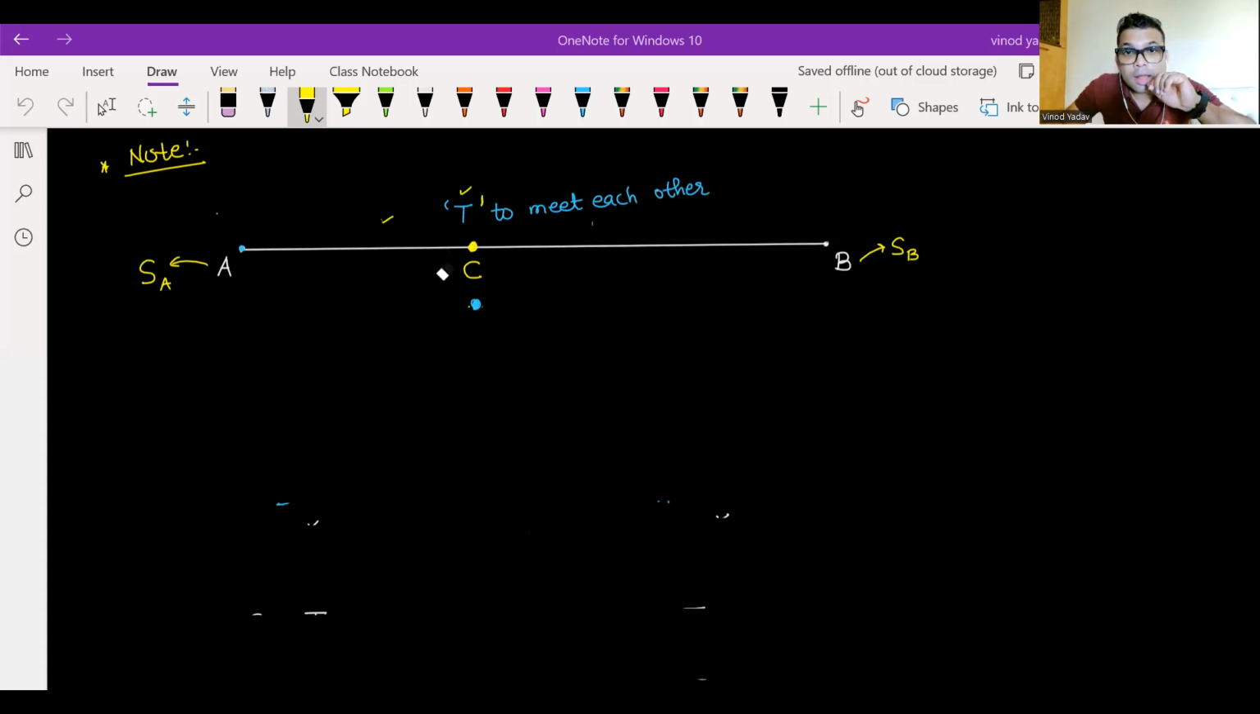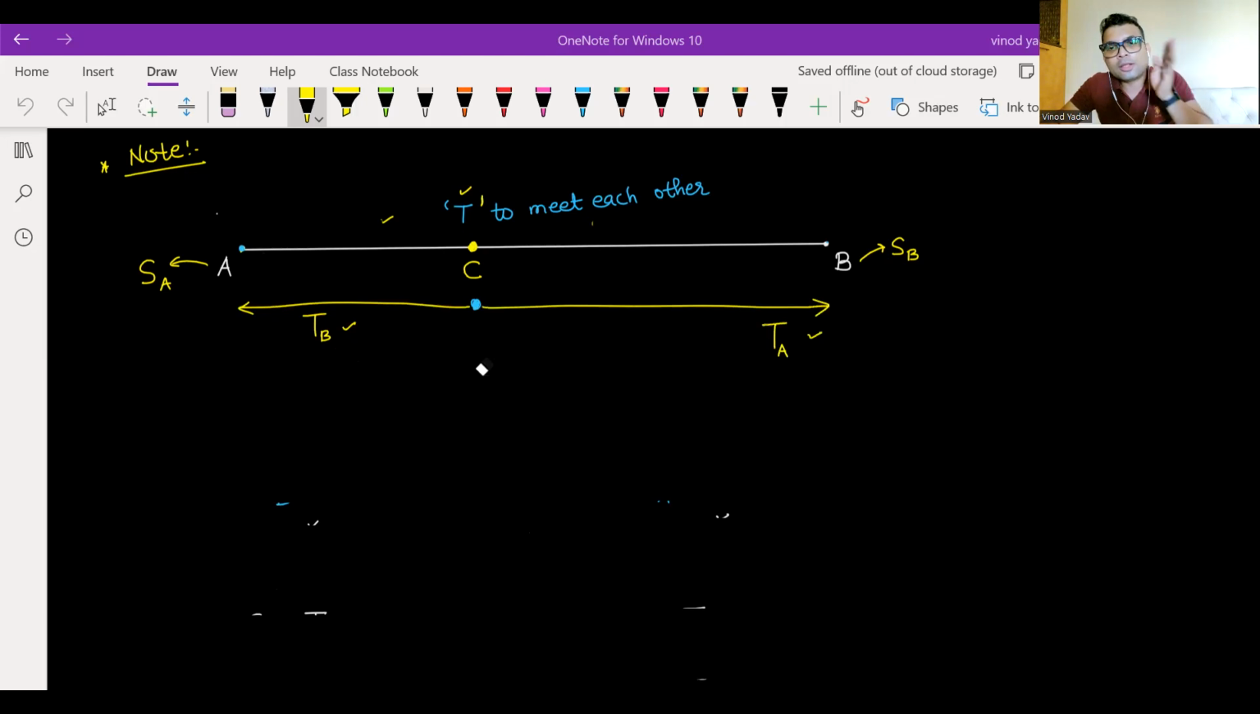After crossing over, they did not just stop after meeting, they continued further till they reached each other's end respectively. Means the person who started from A reached B, and similarly the person who started from B reached A. So after taking this fixed time T to meet each other, if they continued further, suppose the person who started from B took time TB to reach point A, and the person who started from A took time TA to reach B. So I want to relate SA, SB, TA and TB. Okay, let's derive it. First time I'm deriving, henceforth you will remember this as a standard result.